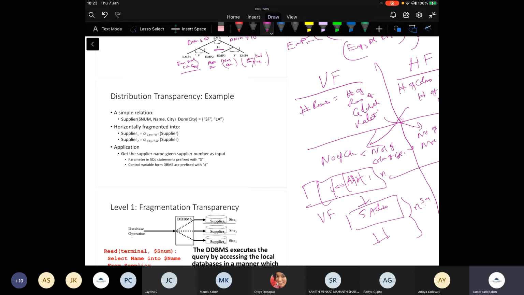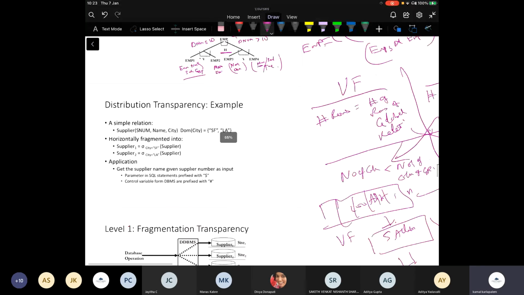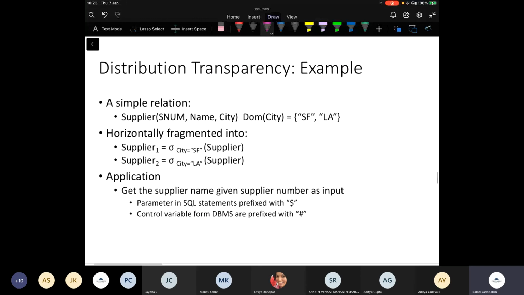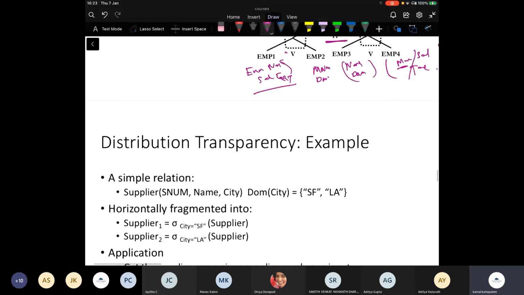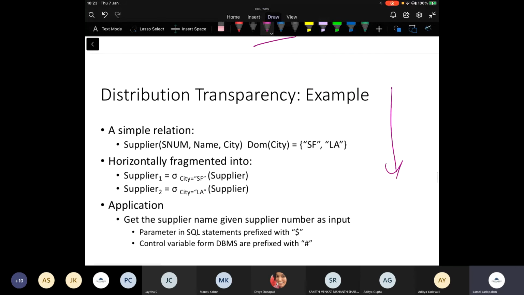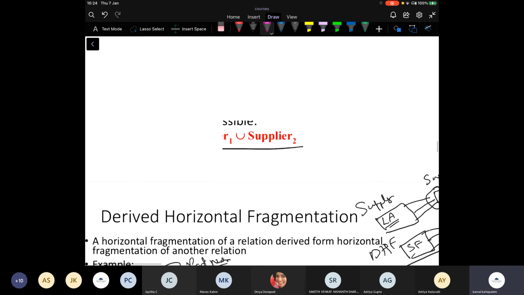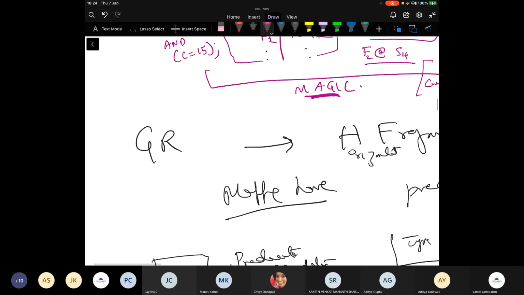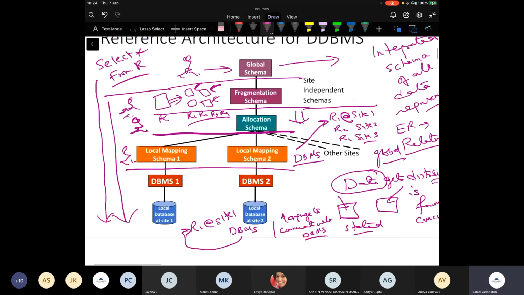Other questions? We will end the class at this time, because in the next class I will talk more about transparency and various examples. What I would ask you to start doing is start thinking about this.